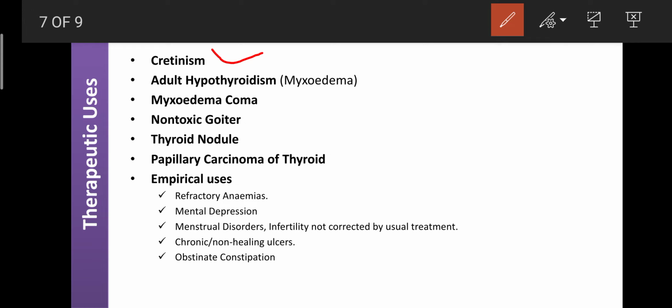They are also helpful for the treatment of myxedema, which is adult hypothyroidism. Due to deficiency of thyroid hormones, the thyroid gland can swell and its size can increase. You can easily identify it by observing your neck. Here the neck is normal; in the above one, the thyroid gland has swelled and its size has increased.